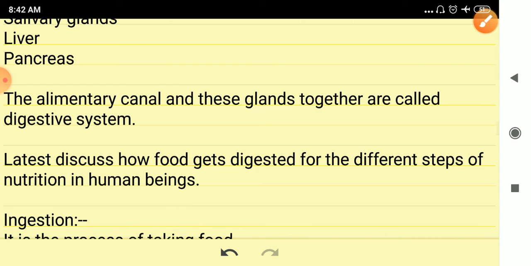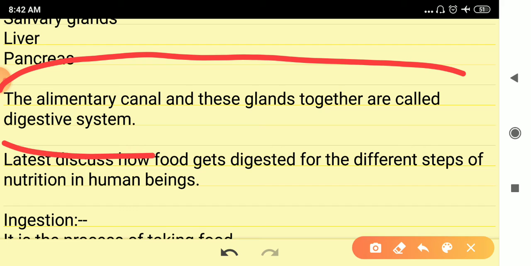The alimentary canal and these glands together form the digestive system. There are a lot of other systems present inside the human body: the respiratory system, the circulatory system, like this digestive system. The digestive system includes all the parts starting from the mouth to the anus and all these glands: the liver, salivary glands, and pancreas.